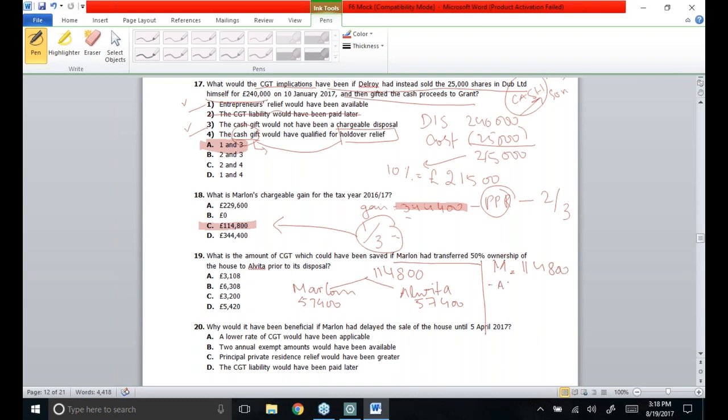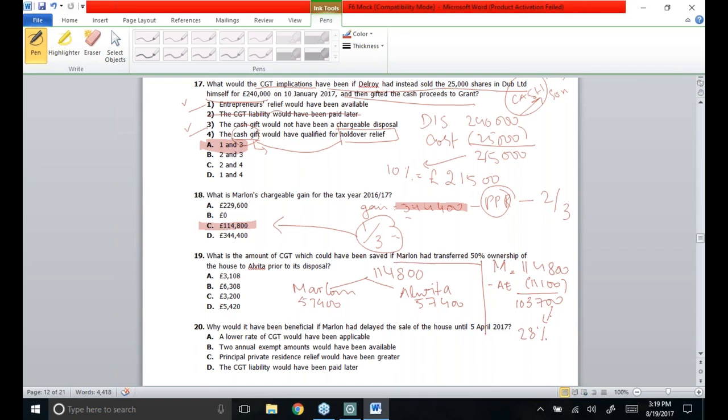Of course, he did not have any other disposals, so he'll be deducting only the annual exemption of 11,100. As a result, his taxable gain will become 1,03,700 pounds, on which tax of 28% would have been applied. Annual exemption would be available because it is said that he did not have any other disposals.